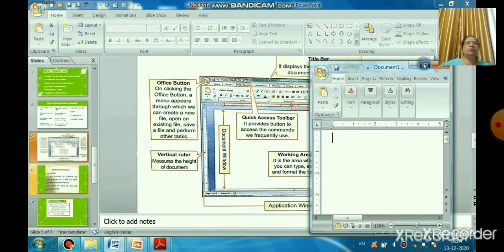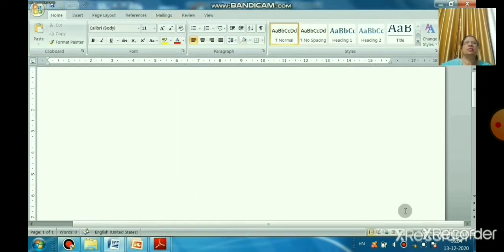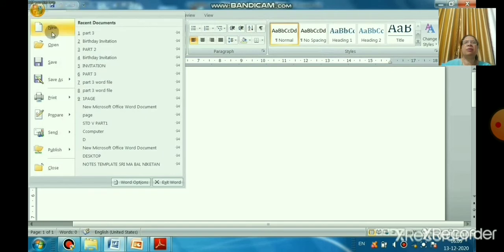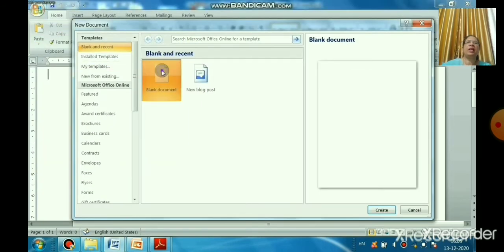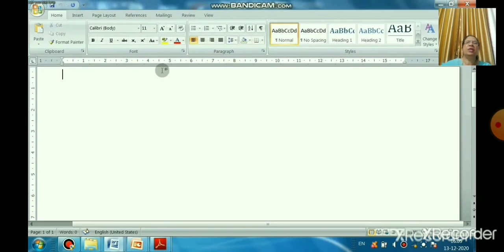Okay, can you see now? This is our screen, right? So Home, Insert, Page Layout, these are all tabs, right? And Clipboard, Paragraph, Font, these are all groups. In between, all the commands are there. With the help of these commands, okay, now the blank document, Office button, click on the blank document. Now we are going to create a blank document.